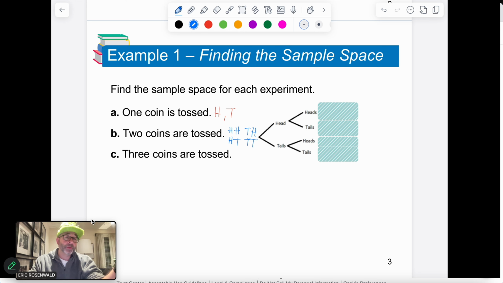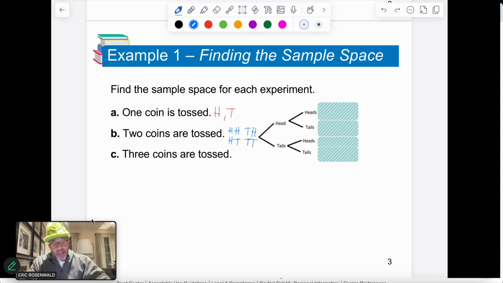If I was to say what's the probability of getting heads, heads, you would see that there's 1 out of 4. If I said what's the probability of getting tails, tails, you would see it's 1 out of 4. If I say what's the probability of getting a heads and a tails, or I'm sorry, a heads or a tails, you would see in this case that there's 2 out of 4.